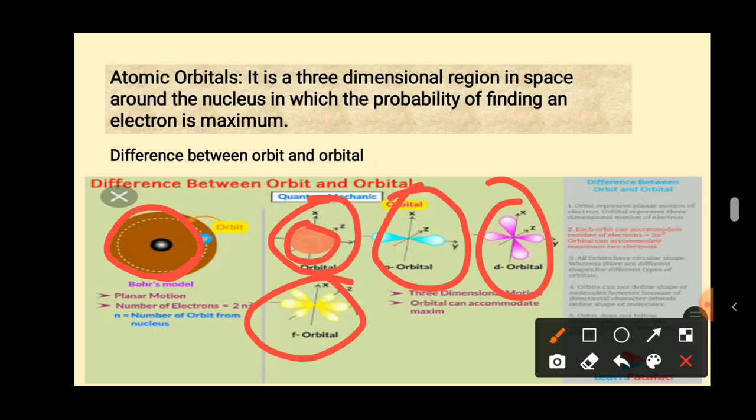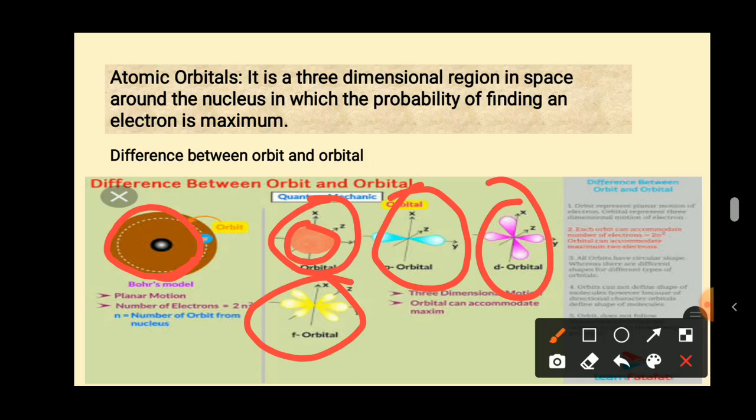But an orbital is nothing but a three-dimensional region in space around the nucleus in which the probability of finding an electron is maximum. It represents a three-dimensional space and direction, and it tells about the shape of the orbital.